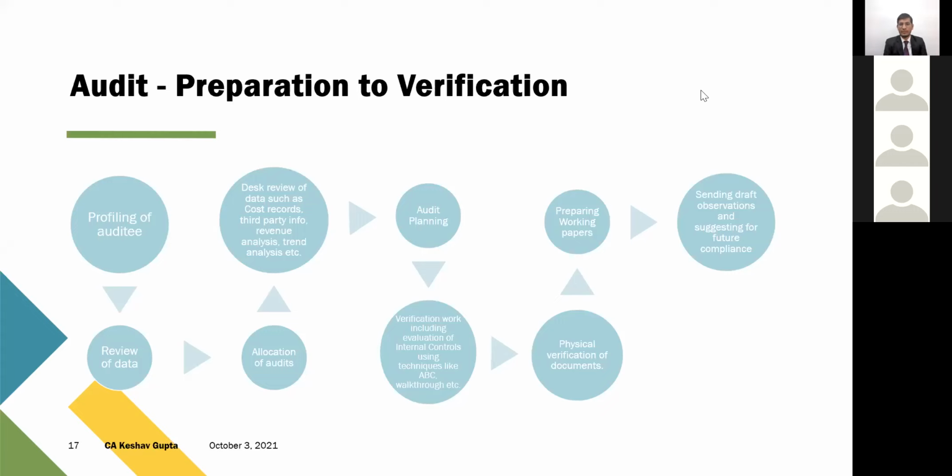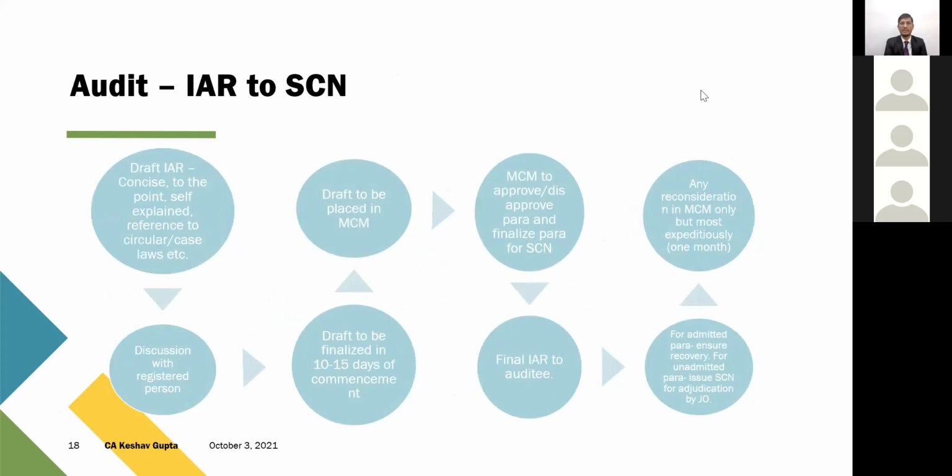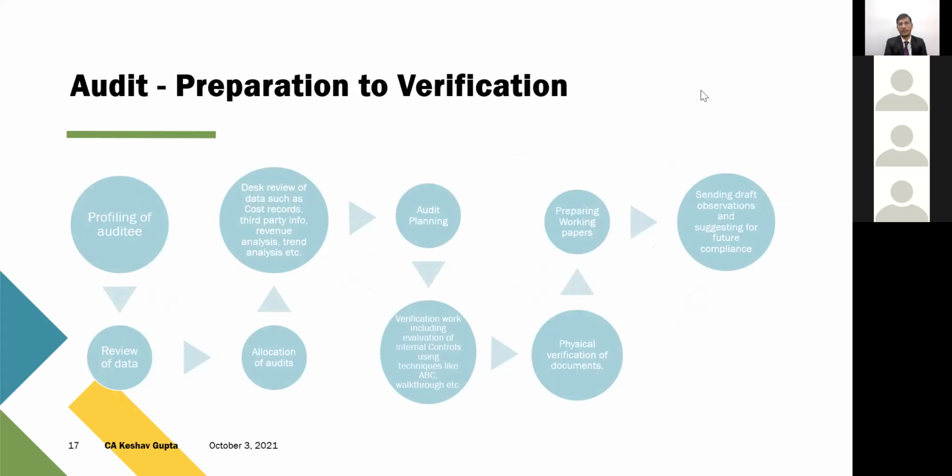Then they are supposed to do the physical verification of documents also. In case of a desk audit, they will ask you for the documents. Otherwise, they will come to the factory and verify those documents. Then working papers and draft observations are supposed to be sent to the SSC. So this is the stage, from preparation to verification.